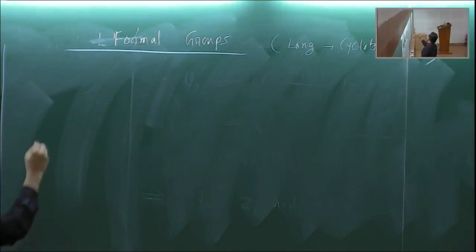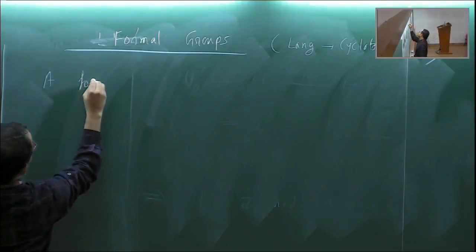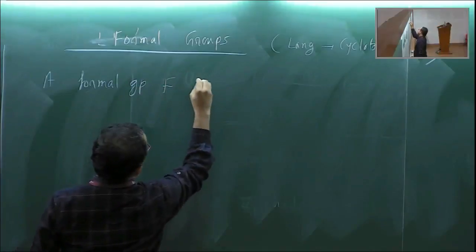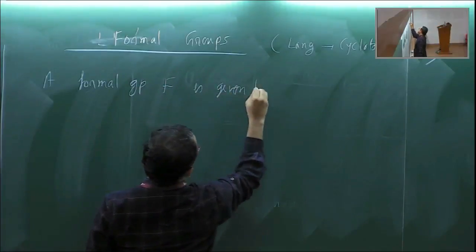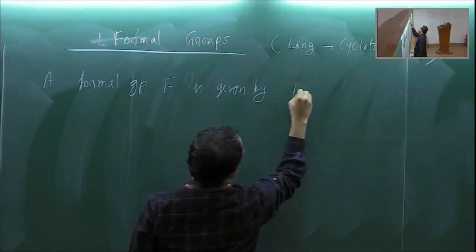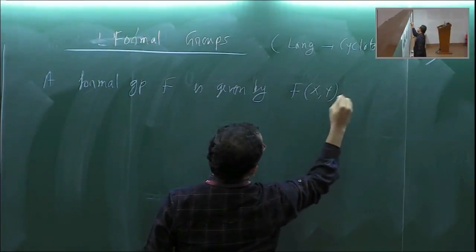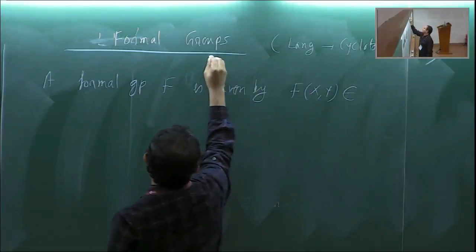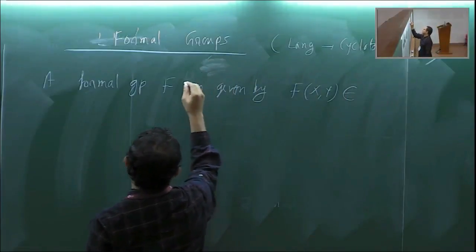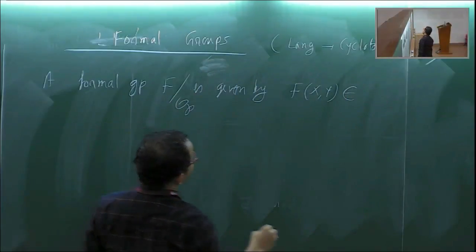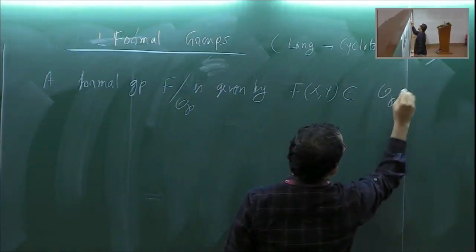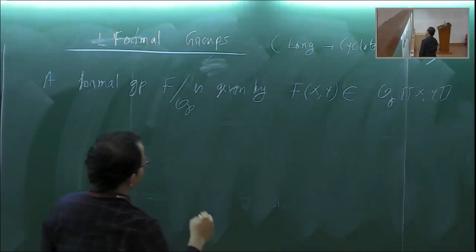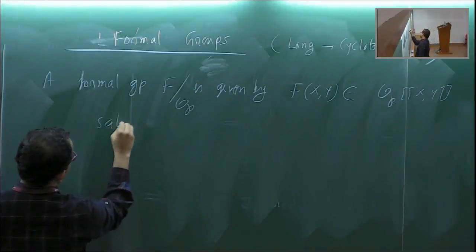So what are formal groups? A formal group F over OP, which I'm working with, is given by a power series F(x,y) in the power series ring, satisfying certain properties.